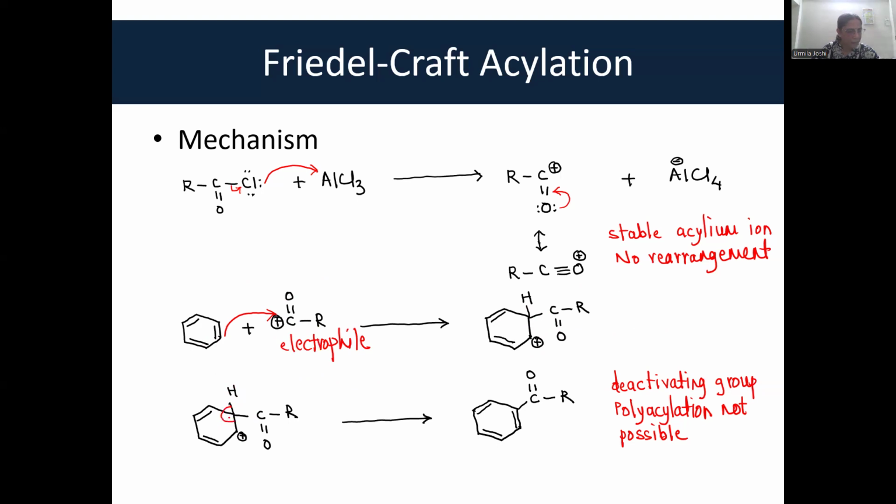As a result, this bond shifts over here and you get a ketone. Now, a ketone group attached to the benzene ring is a deactivating group. Okay, we saw nitro is a deactivating group. Similarly, keto is also a deactivating group. So polyacylation is not possible because there is a deactivating group.